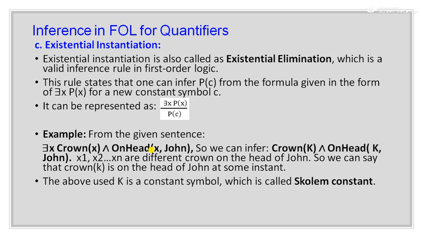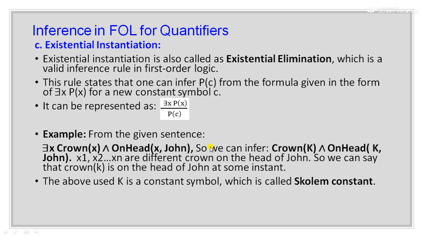The meaning of this sentence is that there are many crowns and some of the crowns are on the head of John. That means there exists some crown, and the crowns could be represented as x1, x2, x3, and these crowns are on the head of John.